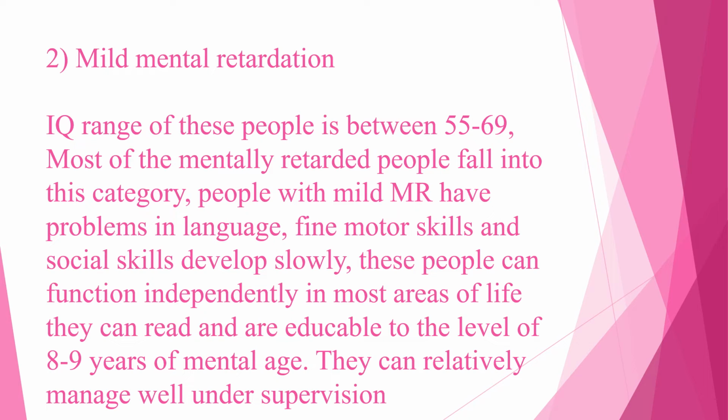These people can function independently in most areas of life. That could be self-care and all that. They can read and write and they are educable. They can be educated to the level of an 8 or 9 year old mentally. After that, it becomes very difficult. An 8 or 9 year old can learn small, simple mathematics, simple language, all that. So an individual with mild MR can learn all this. They can relatively manage under supervision. Definitely they can manage themselves, but here they need a little bit of supervision from their guardians or the parents.